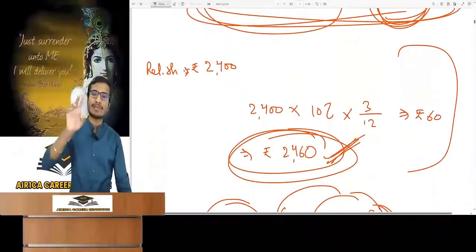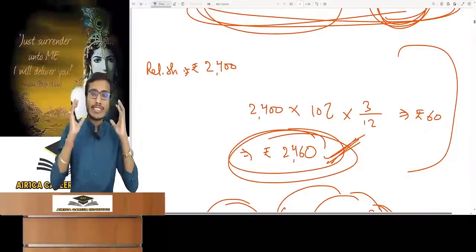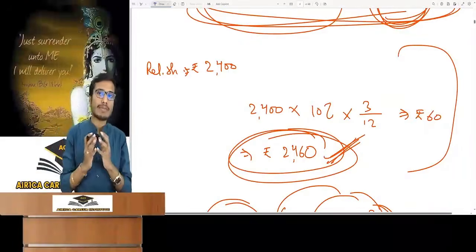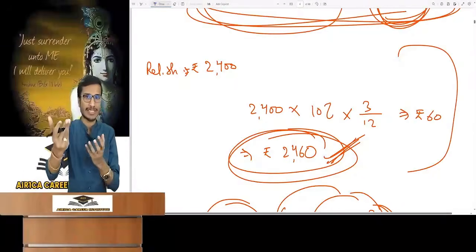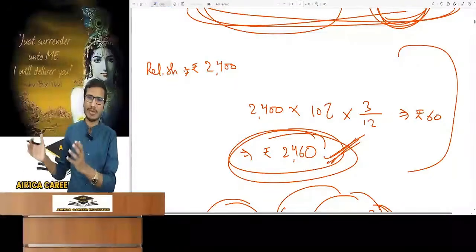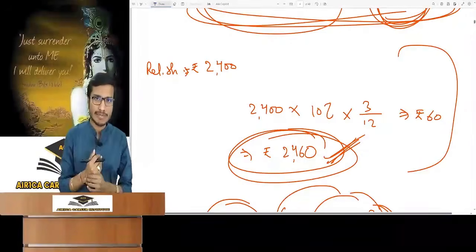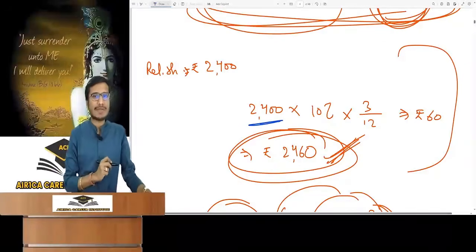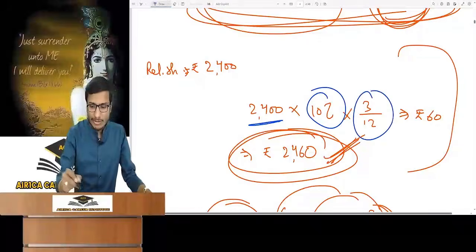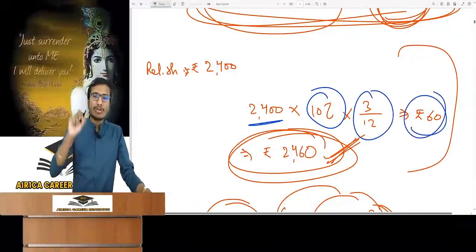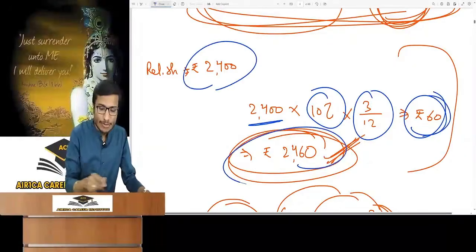Assume that there is a risk-free interest rate of 10%. This model assumes a risk-free interest rate, because there are some assumptions behind theories and models. Without assumptions, there is no model, which I have explained earlier and discussed in detail in previous chapters. If the market price is 2400 today and he earns 10% interest for 3 months, he will get 60 rupees of interest. After 3 months, he will have 2400 plus 60, meaning 2460 rupees.